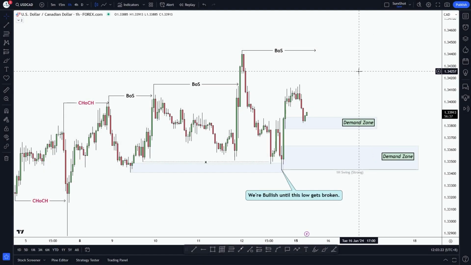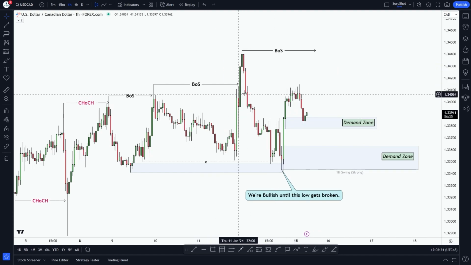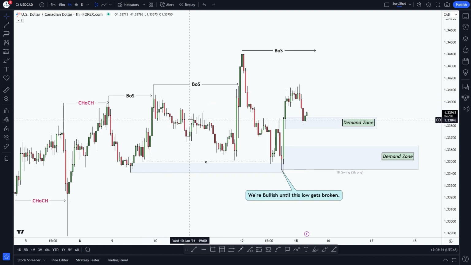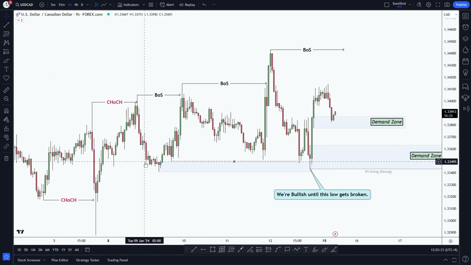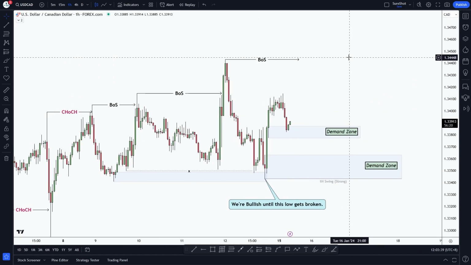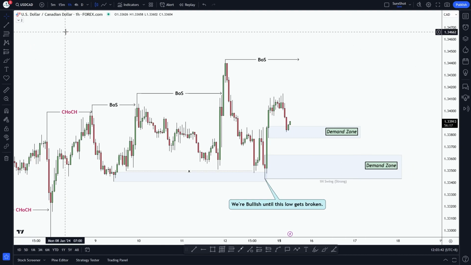Today I have got another forecast about USDCAD for the upcoming week. But before we look ahead, let's quickly talk about what happened last week with the USDCAD market. We'll discuss how the market moved and where it might go next. So we'll start our analysis with the current market structure on the lower time frame.